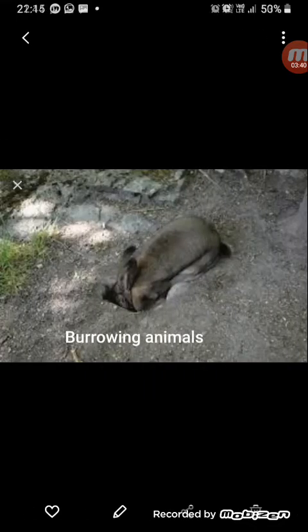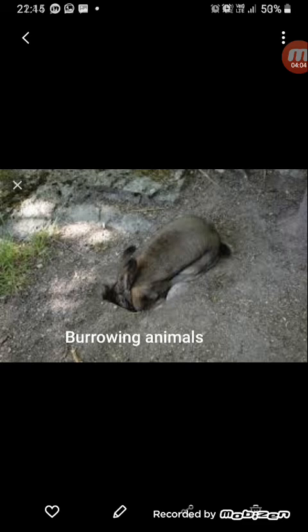Now the next that you see are burrowing animals. As plants, acids and water help the rocks to weather down, there are small animals which live inside the ground, inside the rocks and the soil. Here you can see a small rabbit digging up the soil and the rock. Burrowing animals such as rodents are also responsible for weathering as they loosen the layers of soil due to the burrowing.